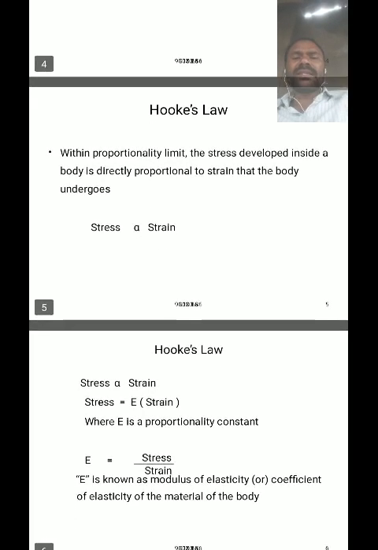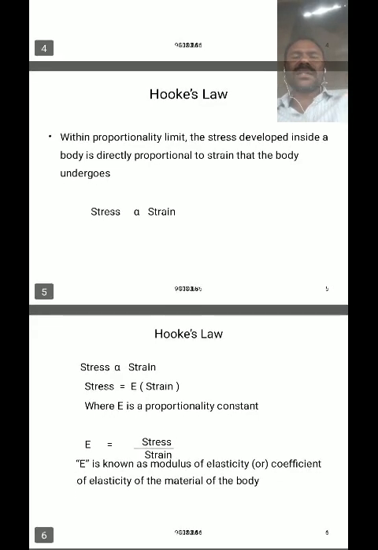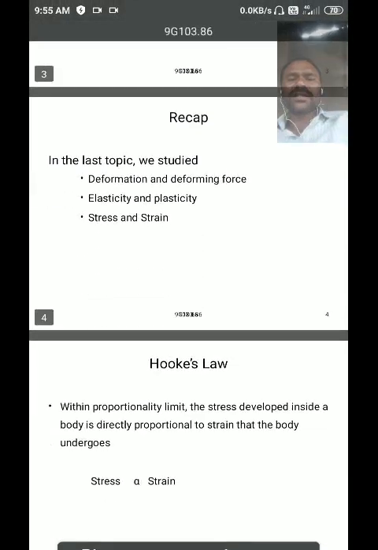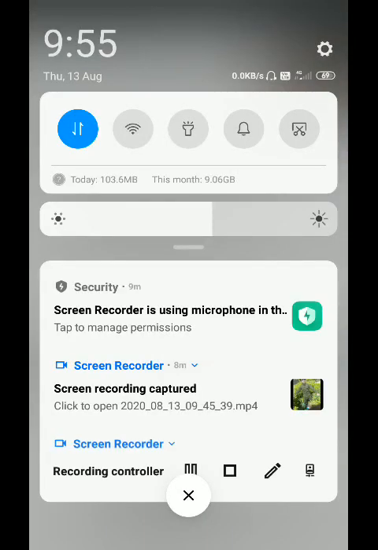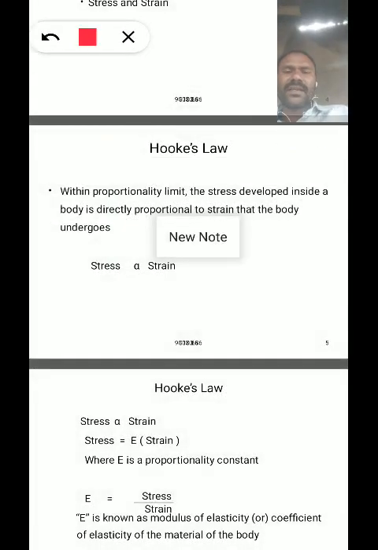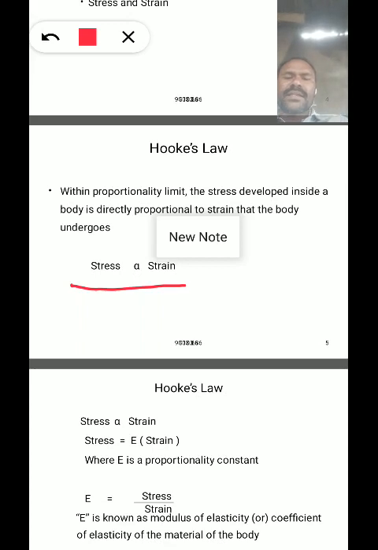Within the elastic limit, the stress is directly proportional to the strain, which is also called Hooke's law. Here Hooke observed that stress is directly proportional to the strain. Stress is proportional to the strain, and this is a proportional symbol. We can avoid the proportional symbol here.